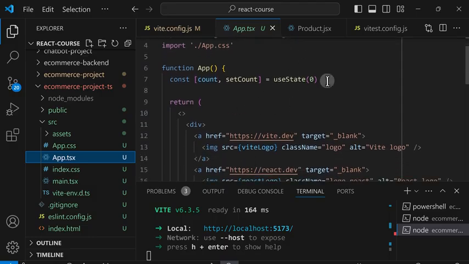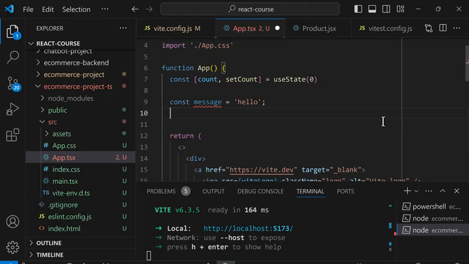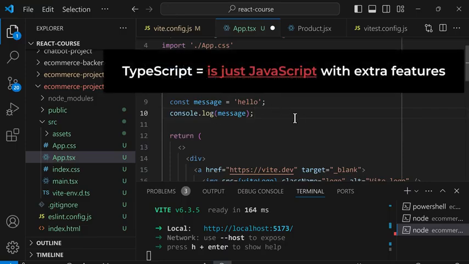For example, in TypeScript, we can create a variable the same way as JavaScript using const message equals the string hello. And then we can console.log message. So as you can see, TypeScript is just JavaScript.